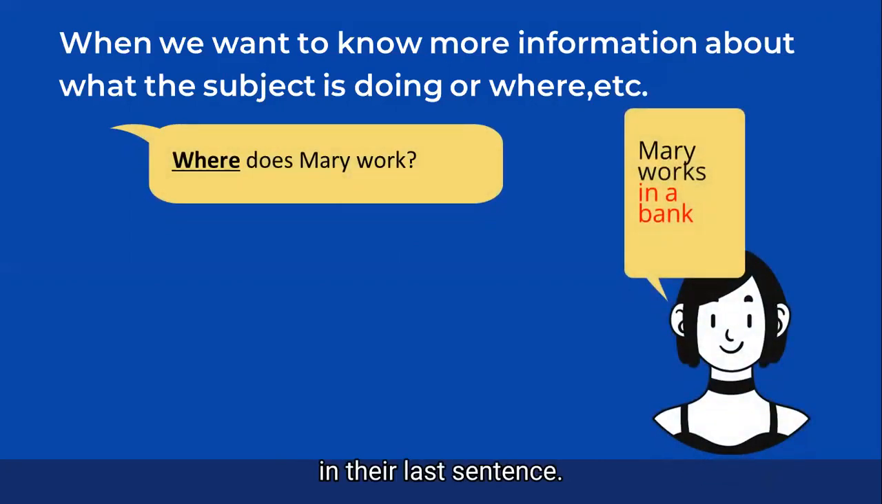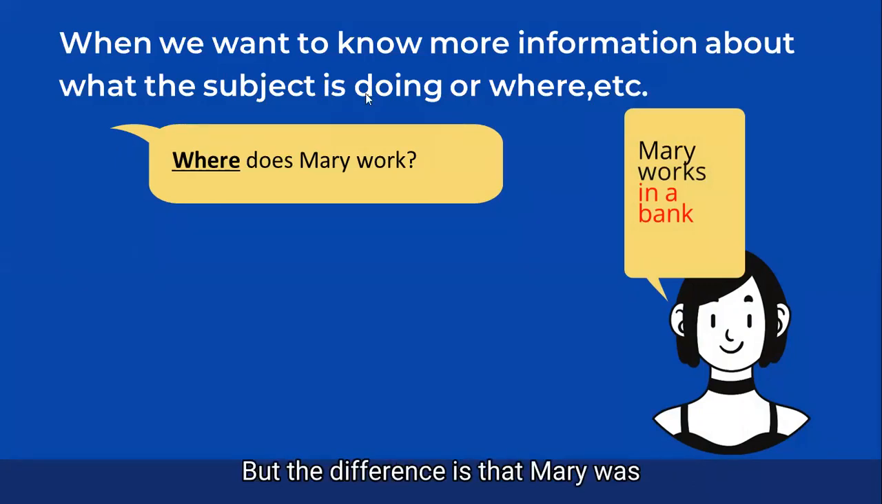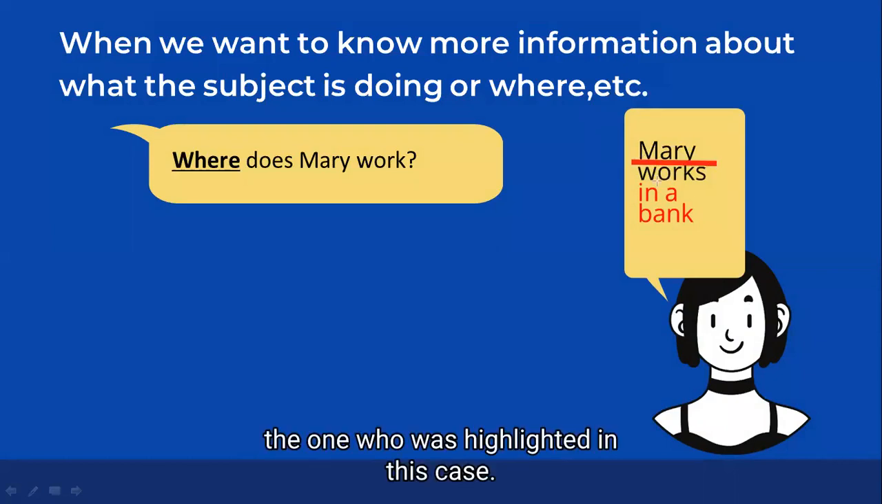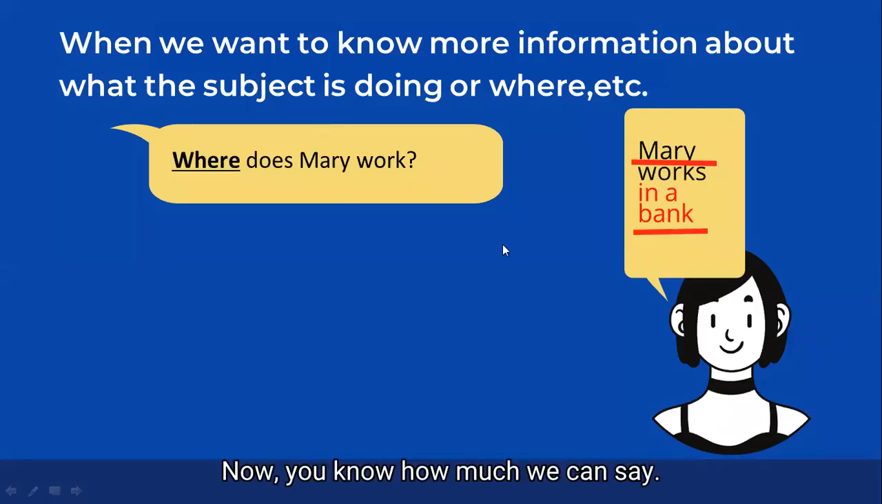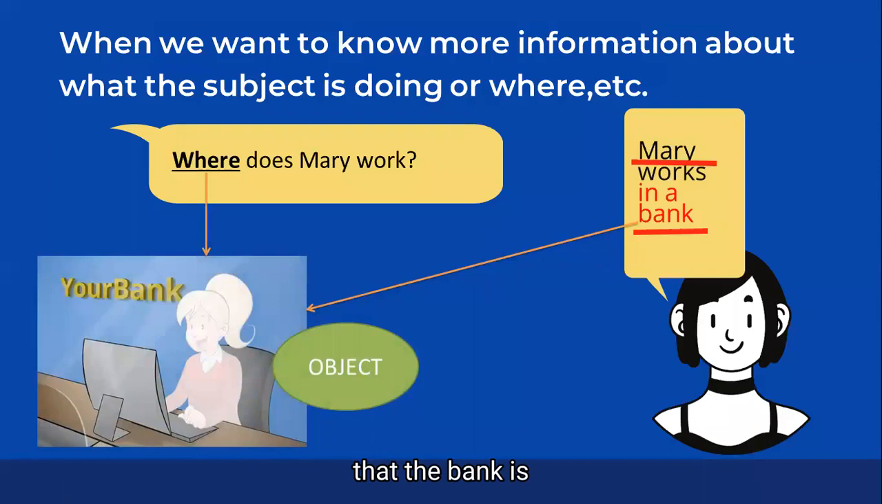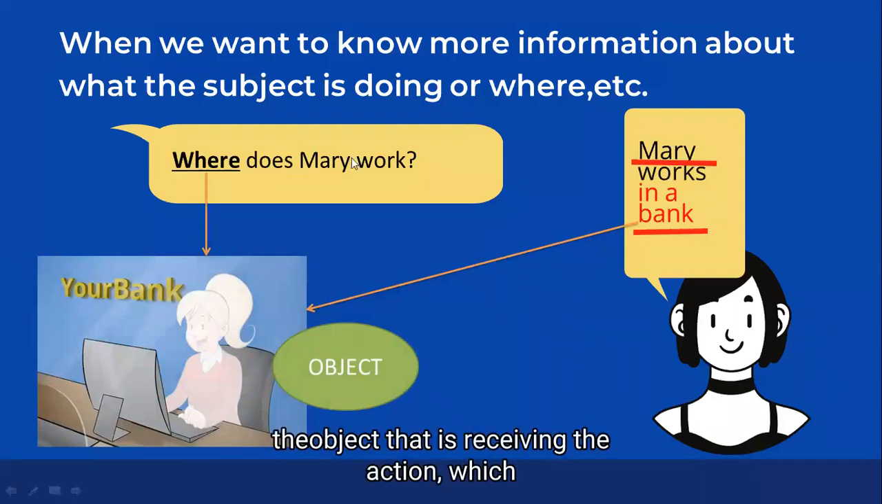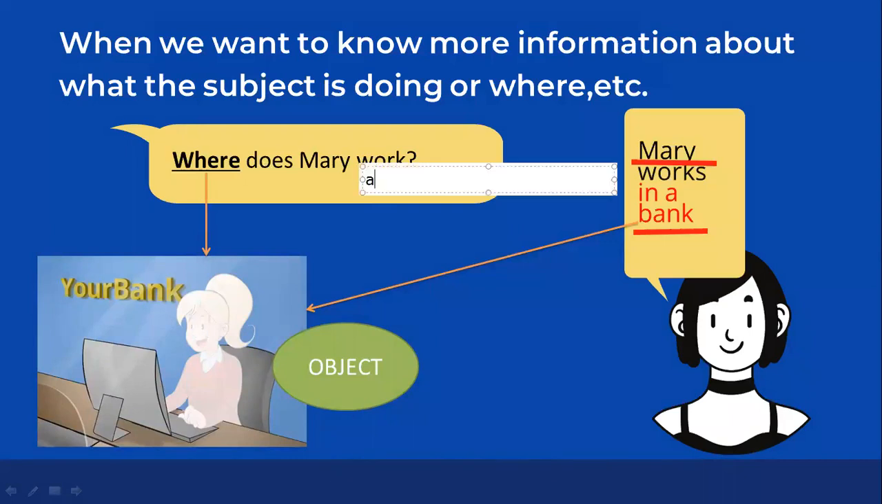In the past sentence, we have the same sentence, but the difference is that Mary was the one who was highlighted. In this case, it's completely different. We're going to talk about the bank, the one who is highlighted. Now, in our image, we can say that the bank is the object that is receiving the action. And which is the action? Work. This is the action, or verb, if you want to say that.